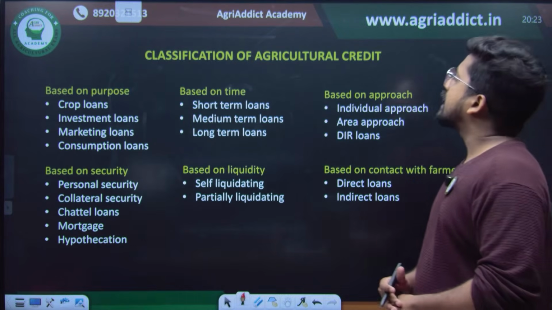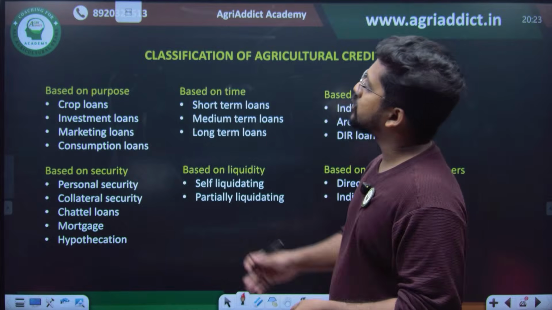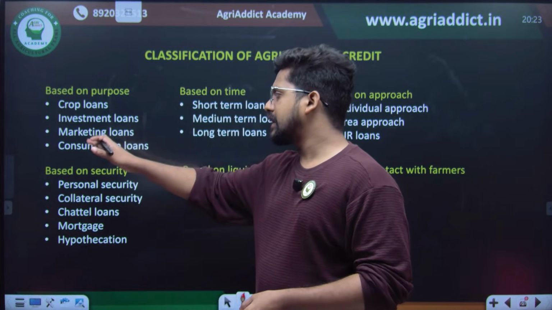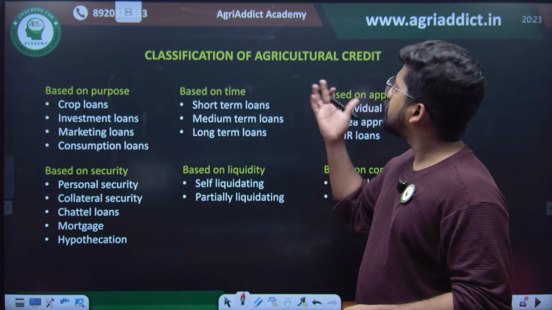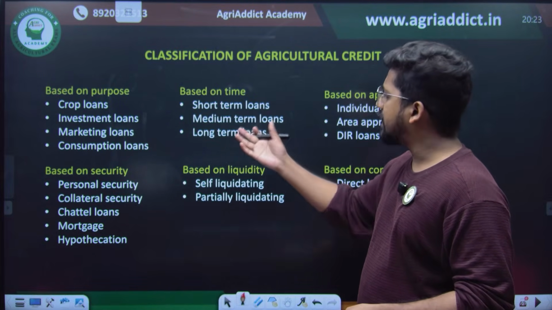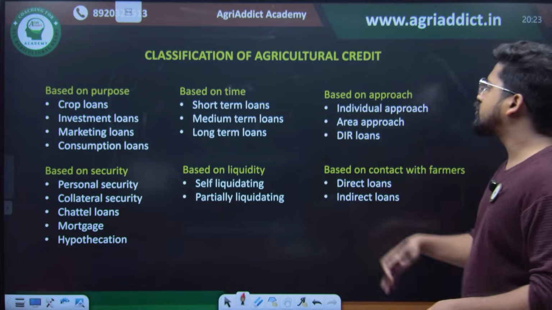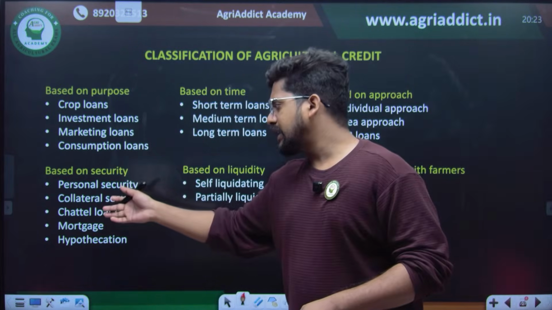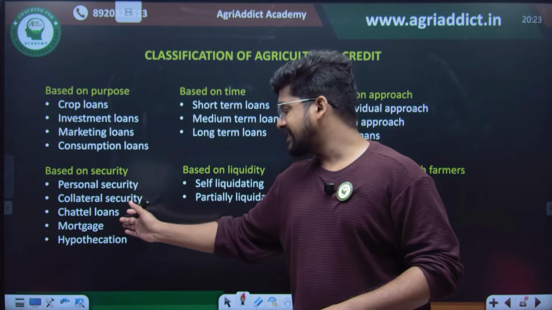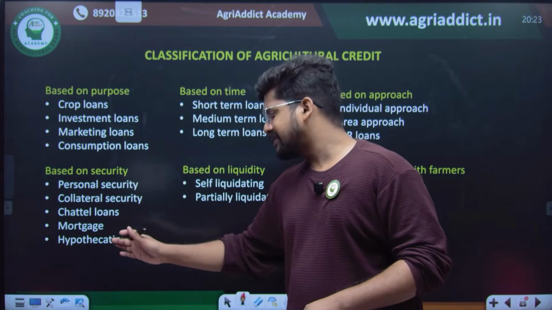Then agricultural credit can be classified based on purpose, such as crop, investment, marketing, and consumption loans. Based on time, it can be classified into short term, medium term, and long term loans. Based on approach, we can classify it into individual, area, and DIR loans. Based on security, personal security loans, collateral security loans, chattel loans, mortgage loans, and hypothecation.